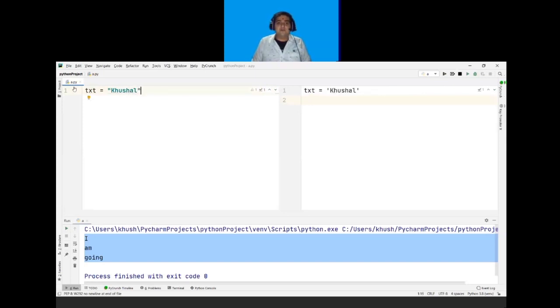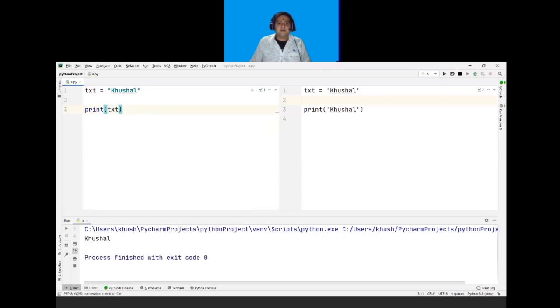And if I want to print the whole Khushal, I will write print and I will call my variable, which is txt. So if I run this program, it will print the whole value Khushal.